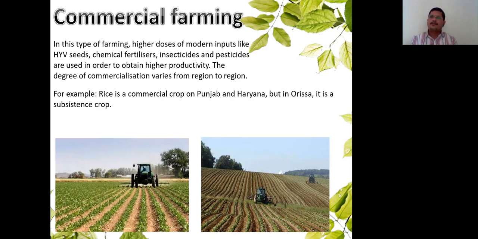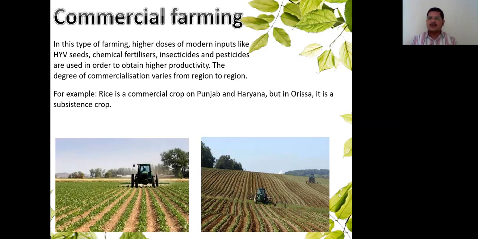For example, rice is a commercial crop in Punjab and Haryana, but in Orissa it is a subsistence crop. See here, in the coastal regions, most of the eastern part of India, we have rice as a subsistence crop.